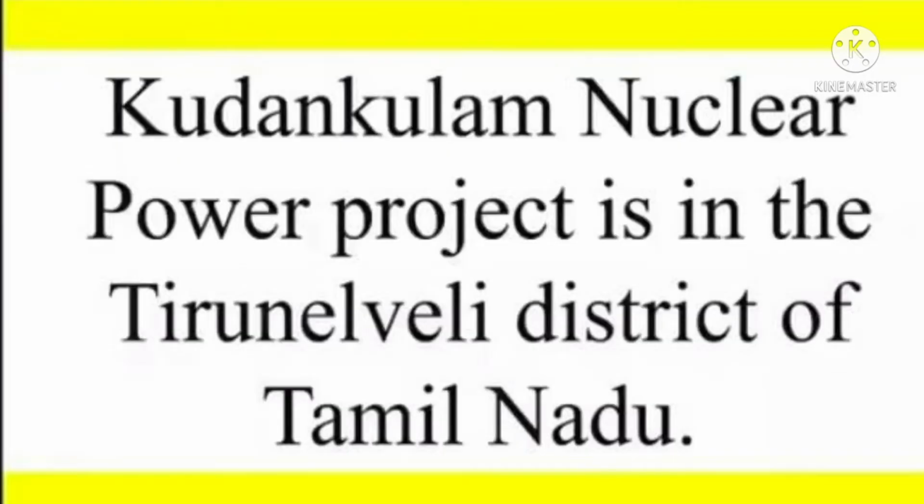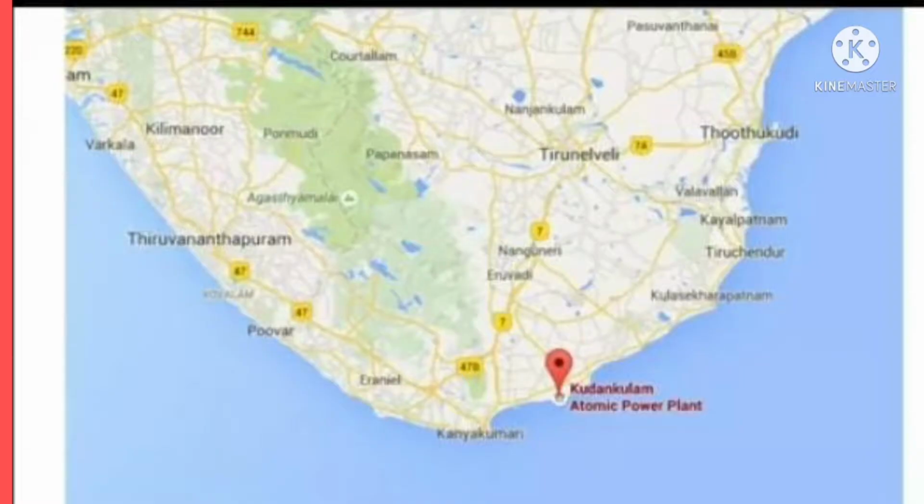Students, the Kudankulam nuclear power project is in the Tirunelveli district of Tamil Nadu. It is located in Tamil Nadu state, in the district of Tirunelveli. The project name is Kudankulam. This project is a nuclear power project organized by the central government. See students, this is the map of India in the southern part, and that is the Tamil Nadu state where the Kudankulam atomic power plant is located.